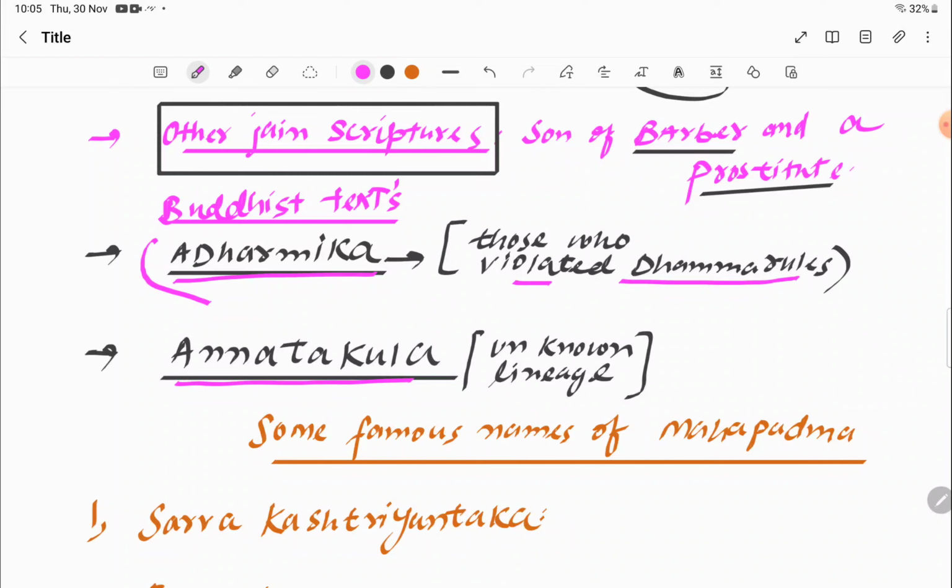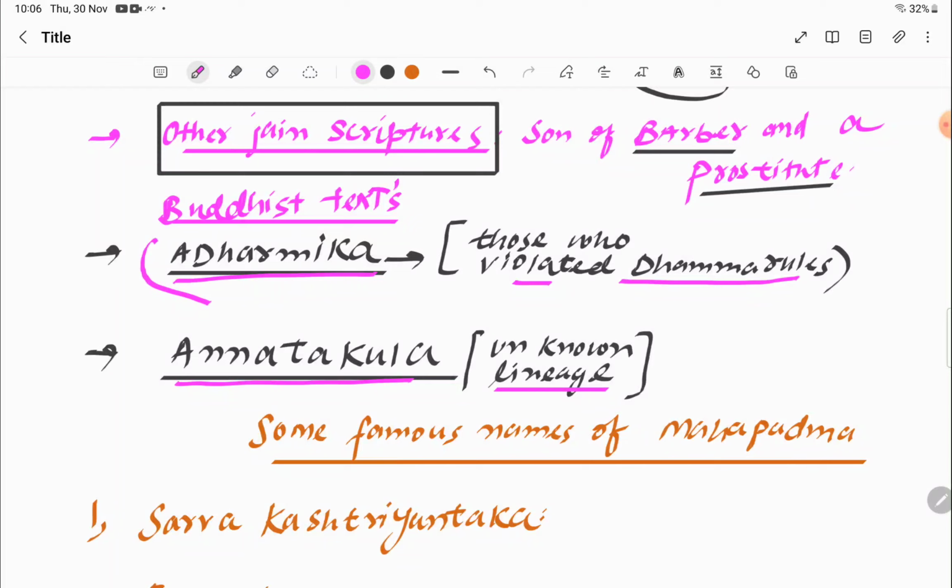Anath Kula means the one who has no lineage. Why is he called Anath Kula? Because as you can clearly notice, there is no fixed lineage pattern for Mahapadma; there is no known father or known mother.